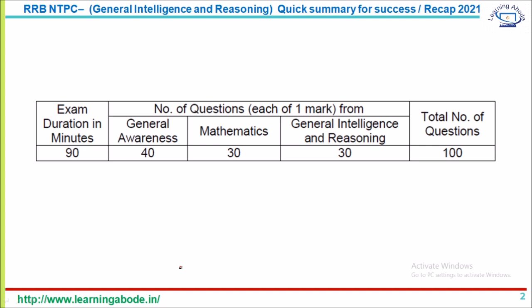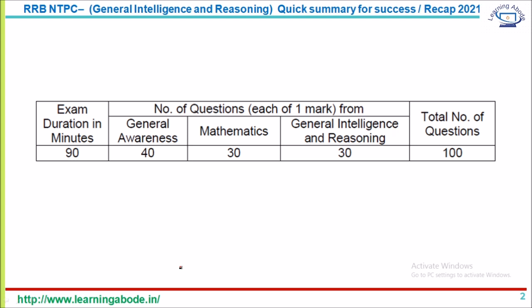First, the pattern: you have 100 questions and 90 minutes duration. General awareness has 40 questions, mathematics 30 questions, and general intelligence and reasoning 30 questions. So for those 30 questions, what are the types that you can expect? That's what I'm going to discuss in the video.